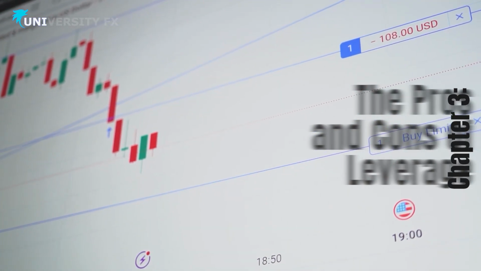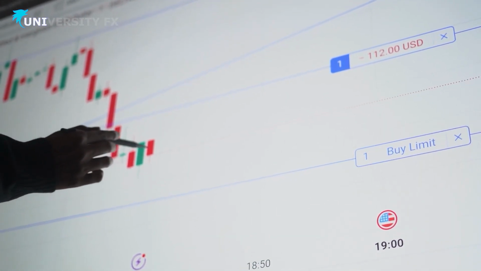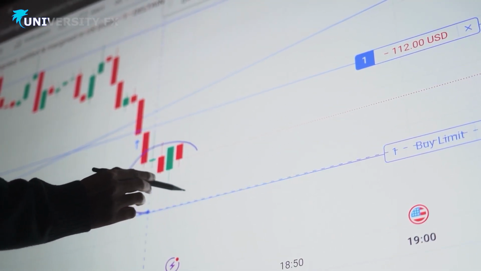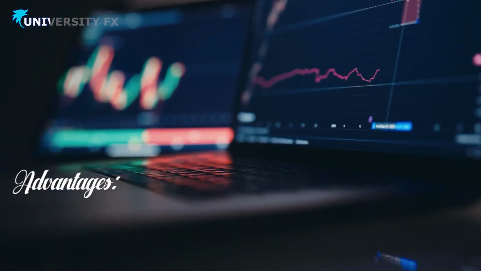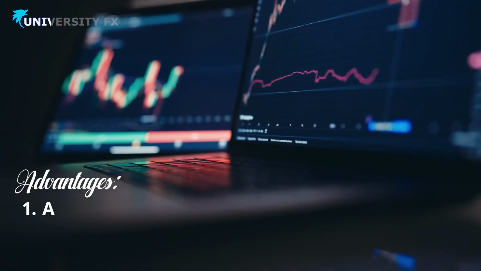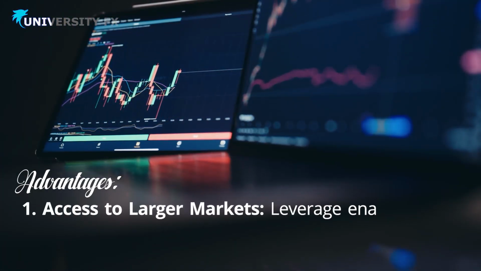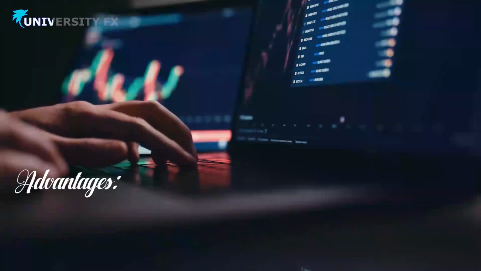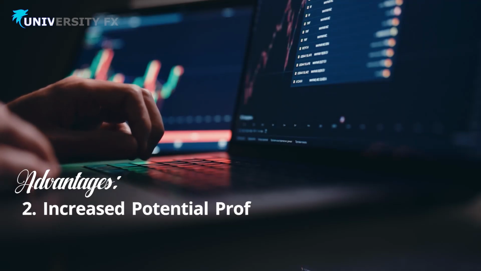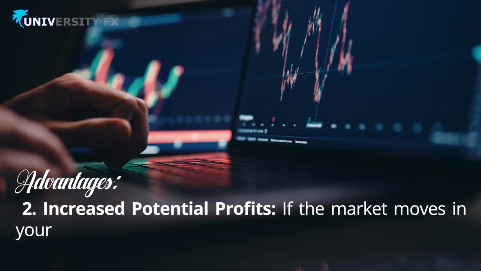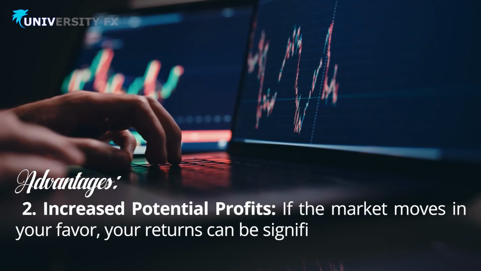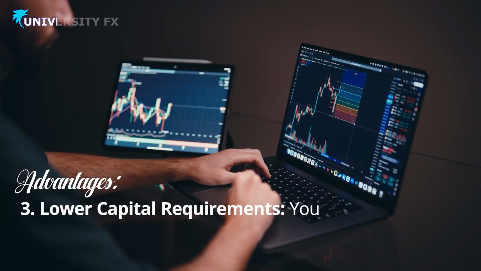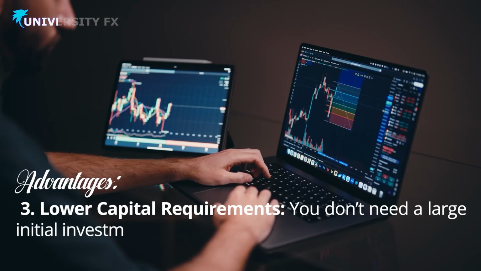Chapter 3. The pros and cons of leverage. Leverage is a powerful tool, but like any tool, it has its advantages and disadvantages. Advantages. 1. Access to larger markets. Leverage enables you to participate in trades that would otherwise be out of reach. 2. Increased potential profits. If the market moves in your favor, your returns can be significantly higher. 3. Lower capital requirements. You don't need a large initial investment to start trading.